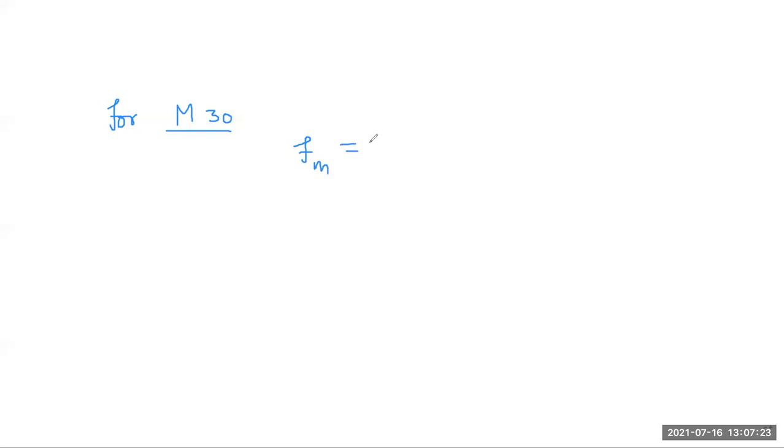So here mean strength is equal to 30, this is your characteristic strength for M30 grade, M30 plus 5. 5 is your standard deviation. 5 into 1.65. So you get 30 plus 8.25.